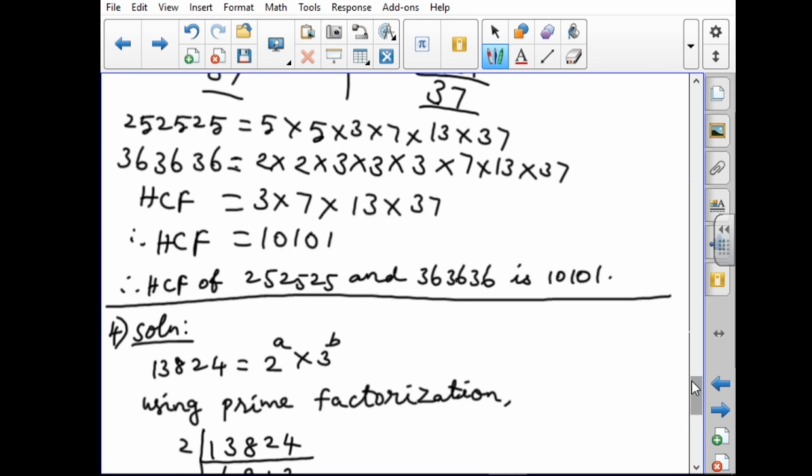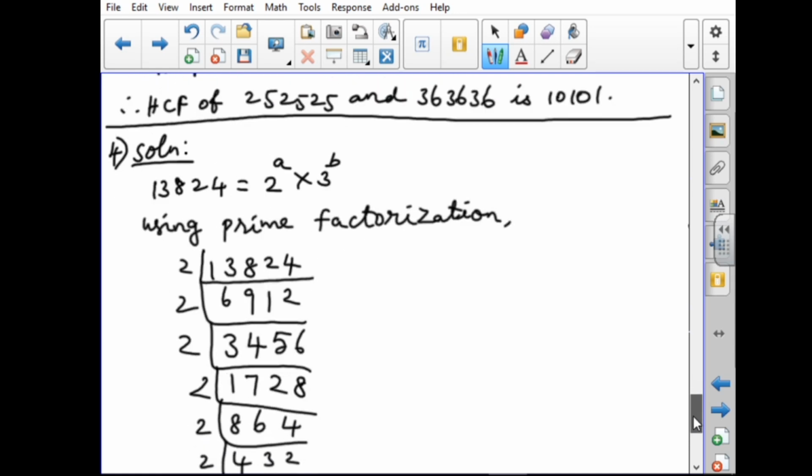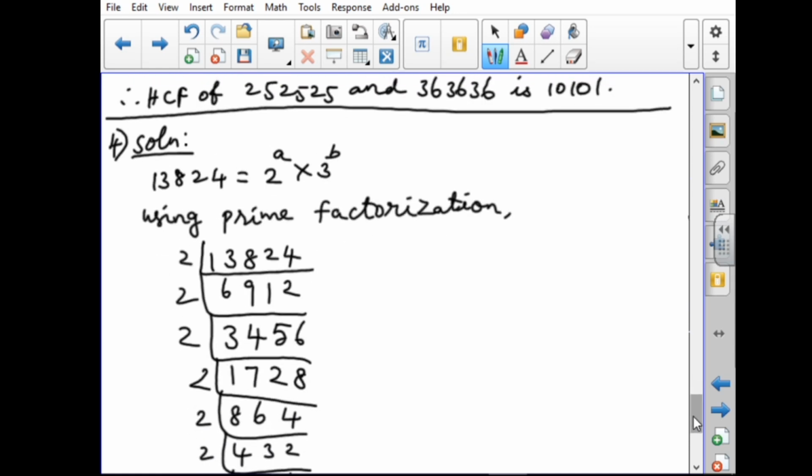The question they have given: the number 13824 is to be written in terms of 2 power a into 3 power b. So we have to write like this. Given 13824 equal to 2 power a into 3 power b.